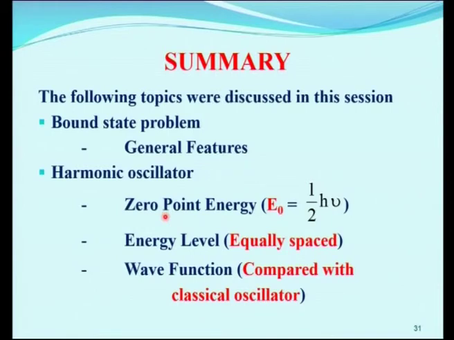In the harmonic oscillator we derived the zero point energy, and found E naught equal to half h nu. Then we saw the energy levels of harmonic oscillators and compared them with the hydrogen atom as well as the particle in a box. We concluded that for the harmonic oscillator the energy levels are equally spaced, which is the importance of the harmonic oscillator.